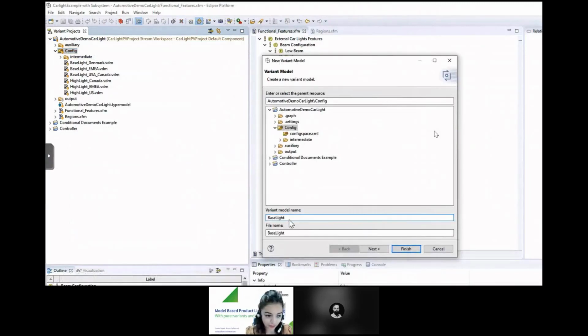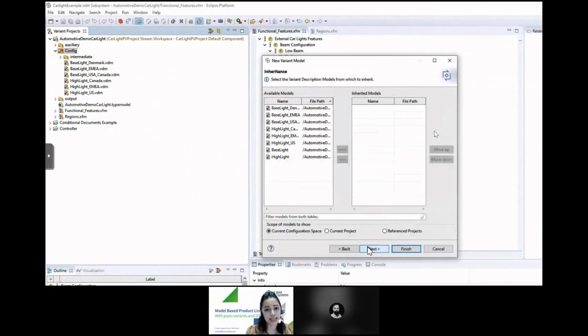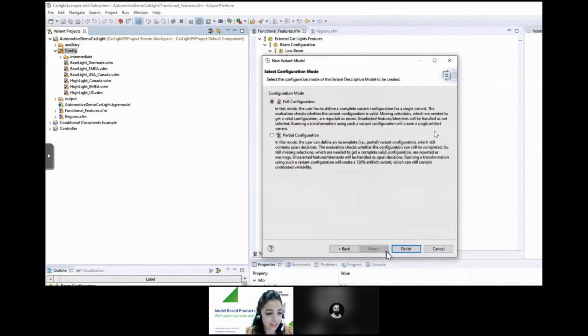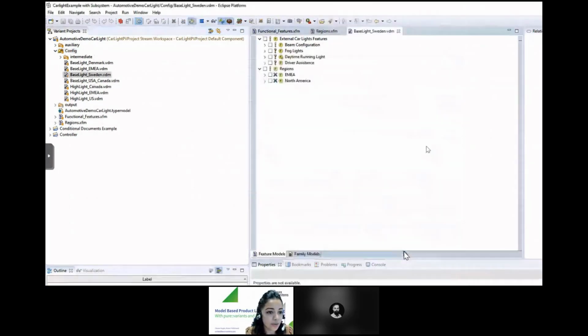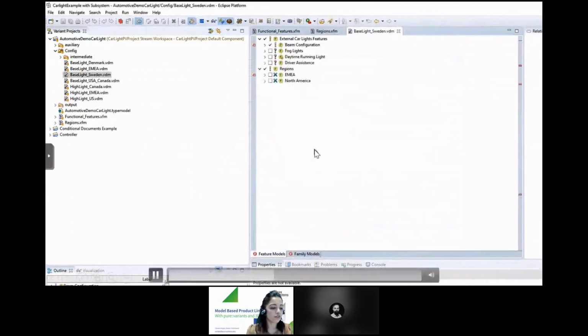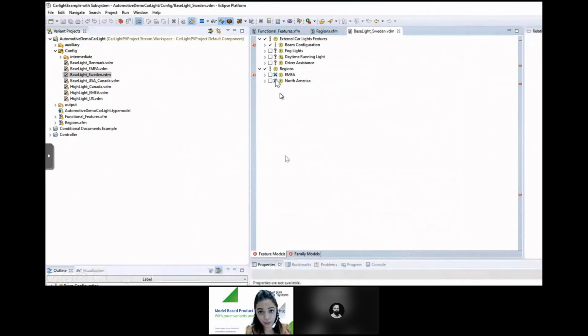Here we want to say Baselight Sweden, and then we can click through the necessary steps and click finish. Now you see we have a configuration view of the newly created variant.